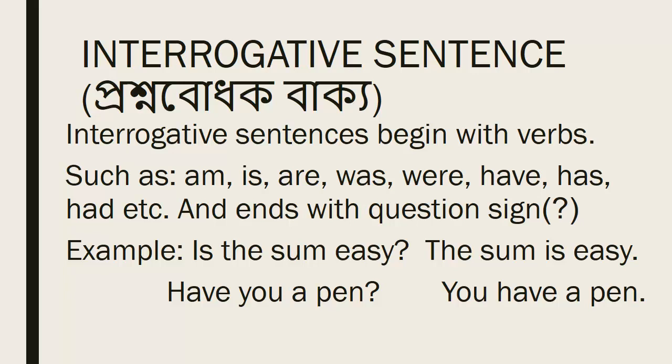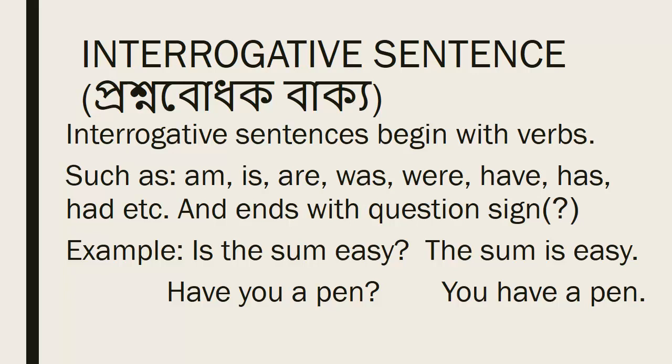Look at how the sum is easy. Is here acts as a main verb. To make a question, we have to put this main verb is at the beginning of the sentence. That is, is the sum easy? And ends with the question sign.